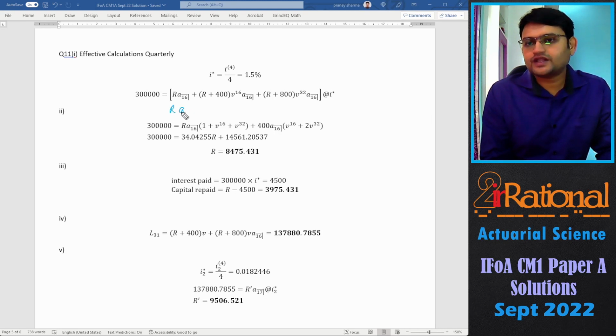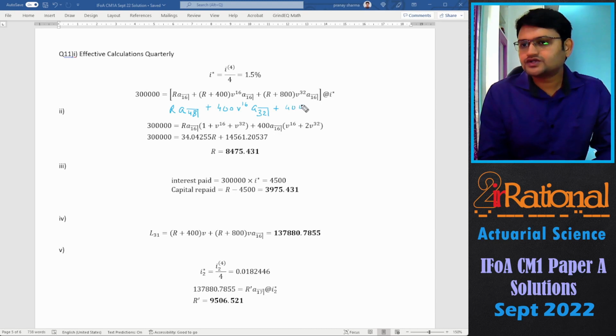You could have said that R is going for the complete time, that is 12 years, and then 400 starts after 4 years going for only 8 years, so 32 payments, and another 400 starts after 8 years and goes for another 4 years.